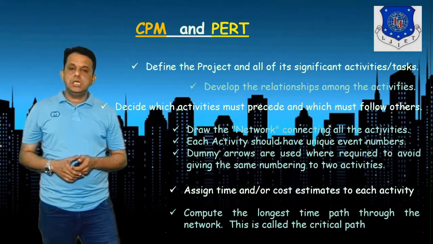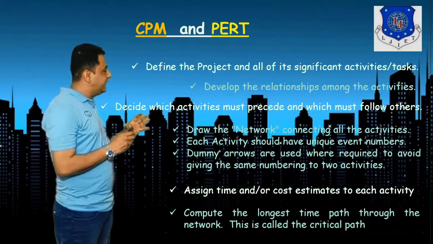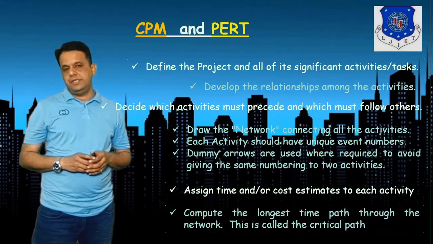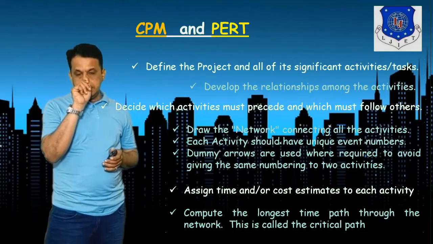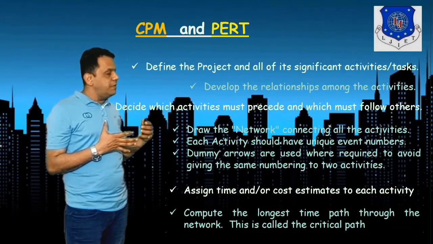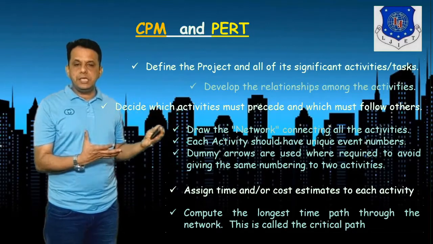CPM PERT defines the project at all significant tasks and activities, where we draw the network, and each activity has a unique node or event number.